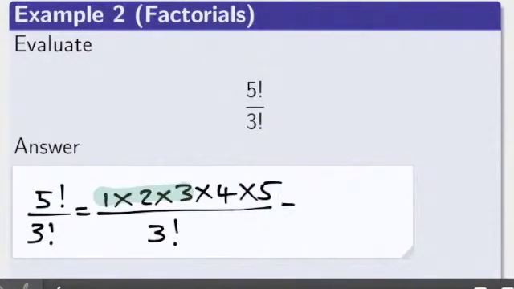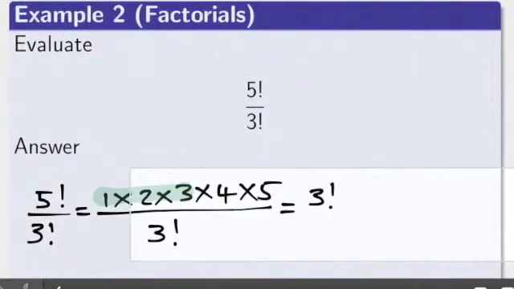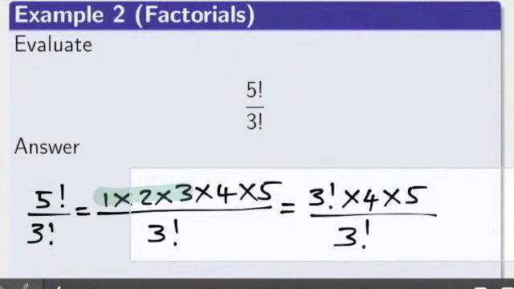So we can rewrite the numerator as 3 factorial times 4 times 5. The 3 factorial in the numerator can be cancelled with the 3 factorial in the denominator to obtain the answer 20.